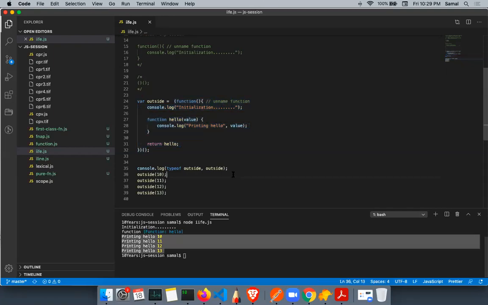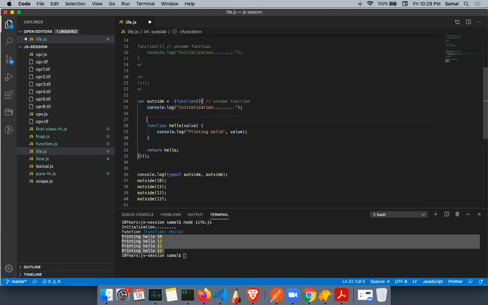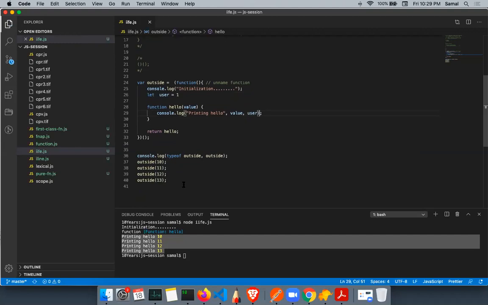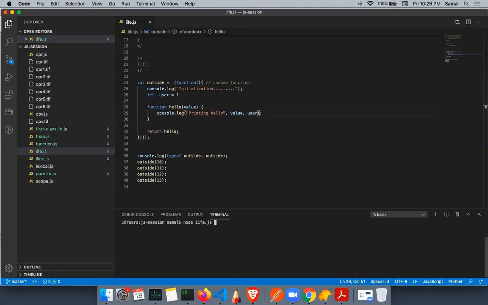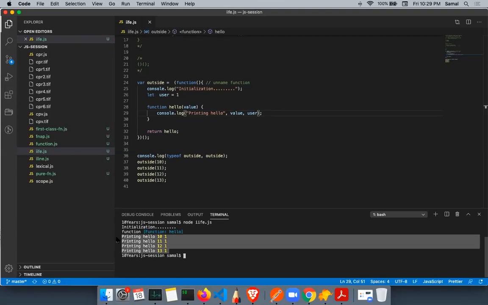So what is the benefit of this? The initialization runs only once. Let's say I declare a variable user, let, with the value user one. Whenever this hello function is called, I want to update the value of user, or let's say I just want to print it. If I call this now, I will get hello 10, 1, hello 11, 1, hello 12, 1, hello 13, 1.